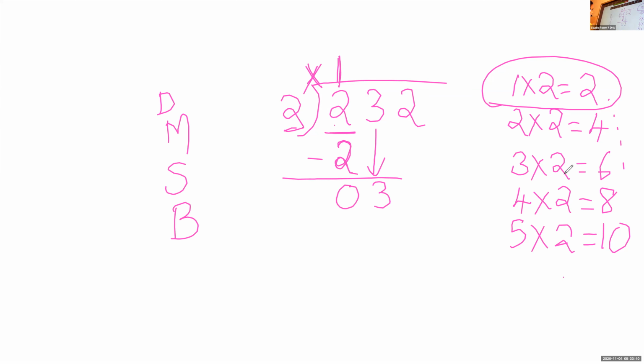Now look at the multiplication table and tell me which number I can subtract from 3. 4. Can you take 4 from here? 3 minus 4 can I take? No. See here 3 is between 2 and 4. So we cannot take the big number. Can you subtract 4 from 3? No. So we have to take the number before, 1 into 2 again. Okay?